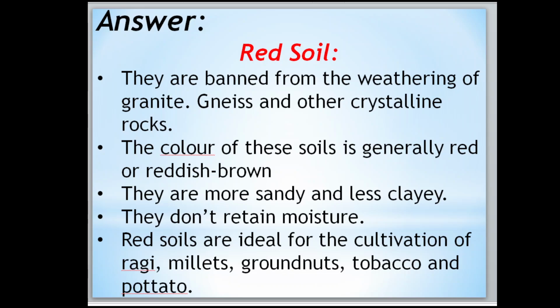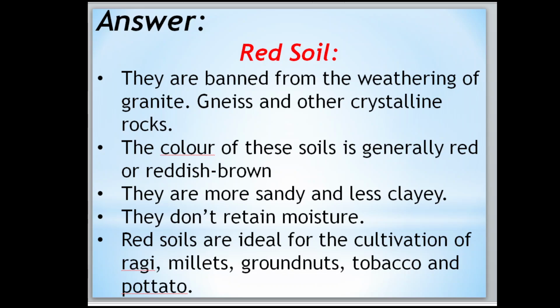How is red soil different from black soil? Red soils are formed from the weathering of granite, gneiss and other crystalline rocks. The color of these soils is generally red or reddish brown. They are more sandy and less clayey. They don't retain moisture.